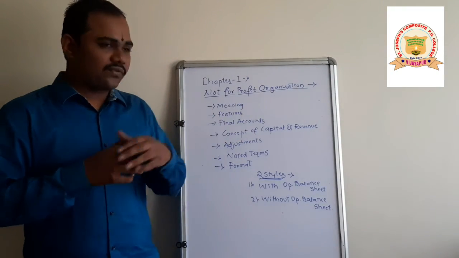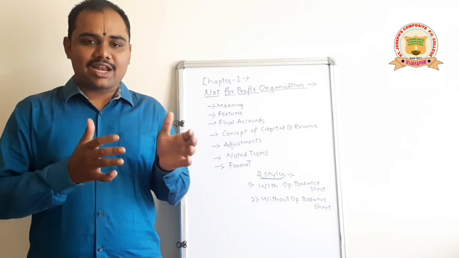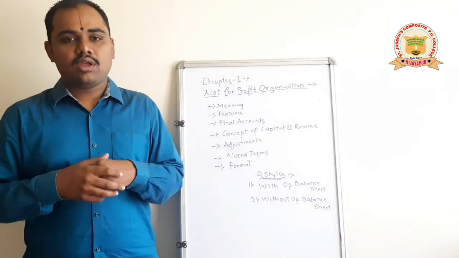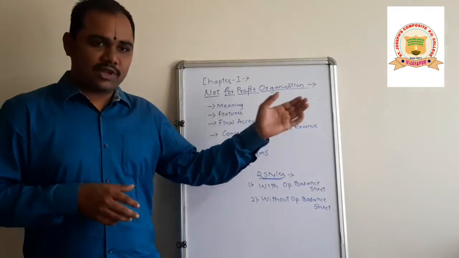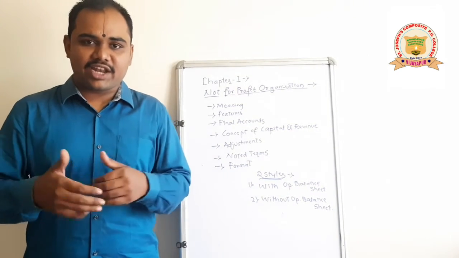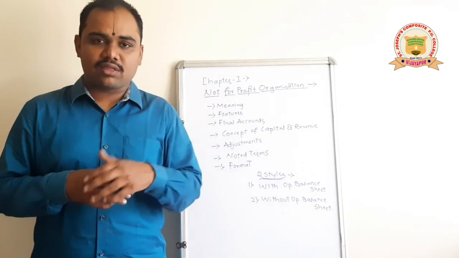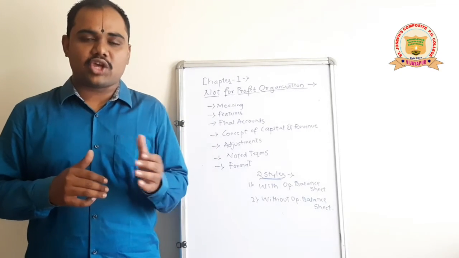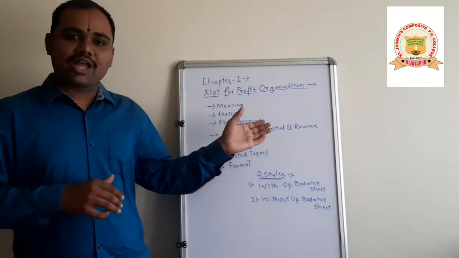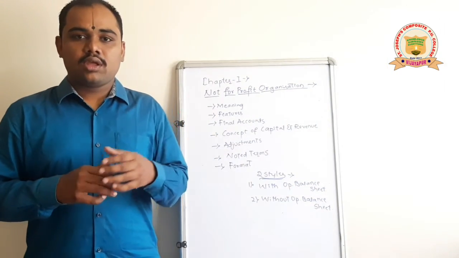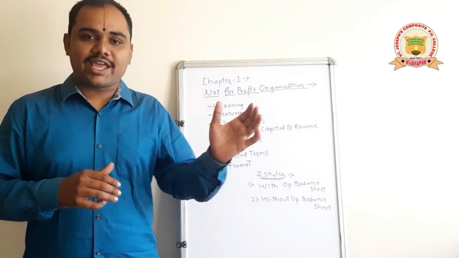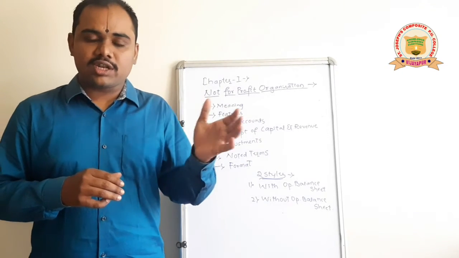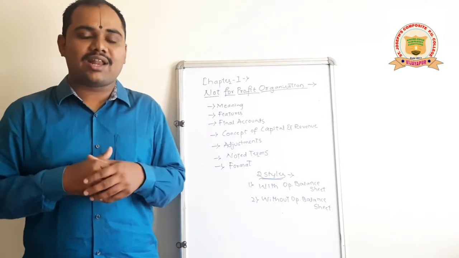And coming to the concept of capital and revenue, capital expenditure and capital receipt are both non-recurring in nature. It means non-repeating. And revenue expenditure and revenue receipts are recurring in nature. We have studied the examples of capital expenditure, capital receipt, revenue expenditure and revenue receipts. And about the adjustments we have studied today: outstanding incomes, outstanding expenses, prepaid expenses, and pre-received incomes. It means incomes which we have received in advance.